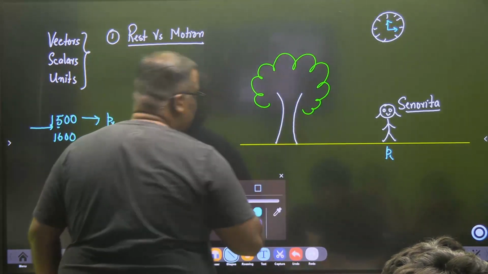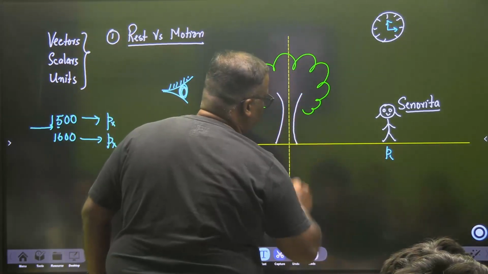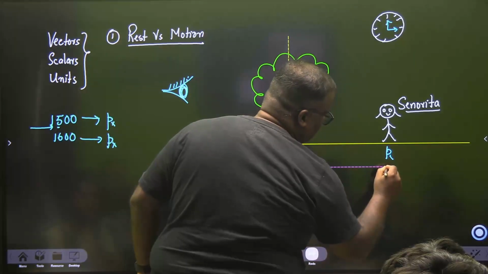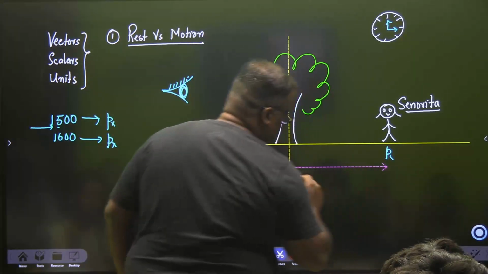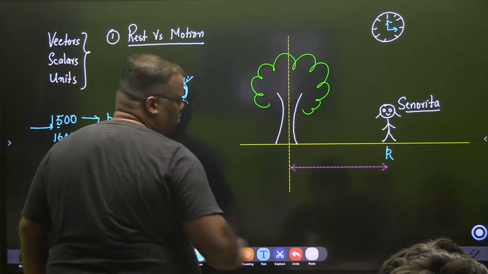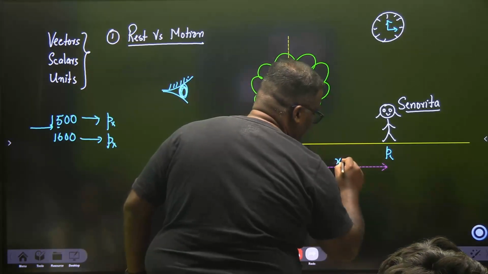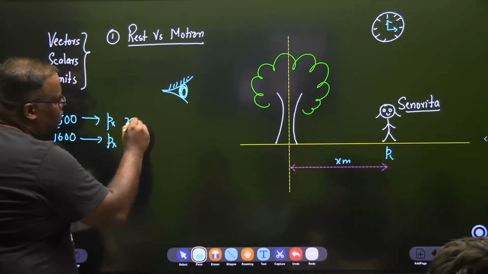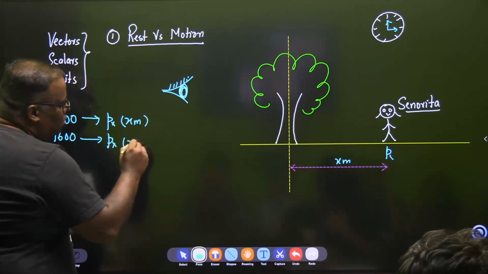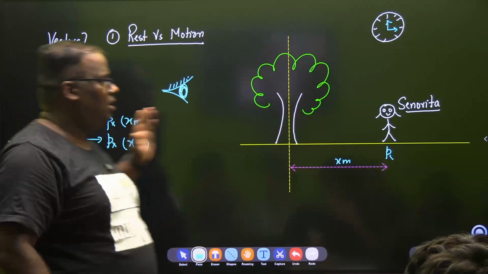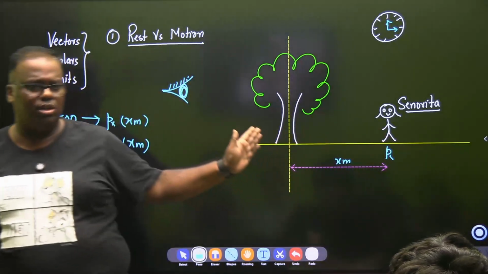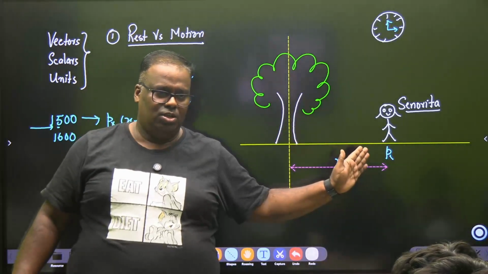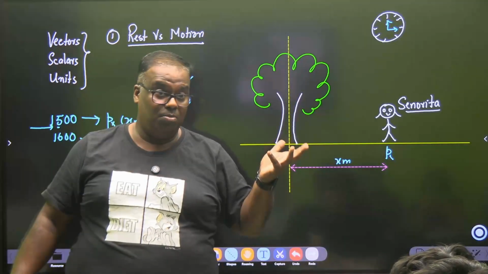So she knows exactly, let's say, from this place to the position where our girl Senorita is, she has measured that this is some X meters. The position is PX and the distance from the tree is X meters. Here also it is X meters. What does she conclude? Is Senorita moving? No, she's not moving. So in physics we say, now mark my words, okay?